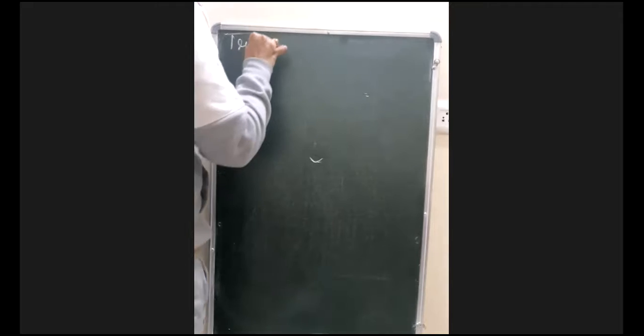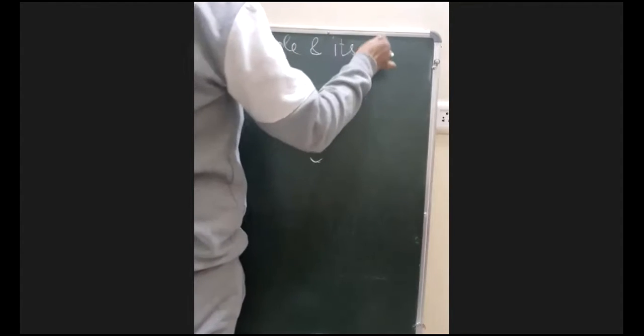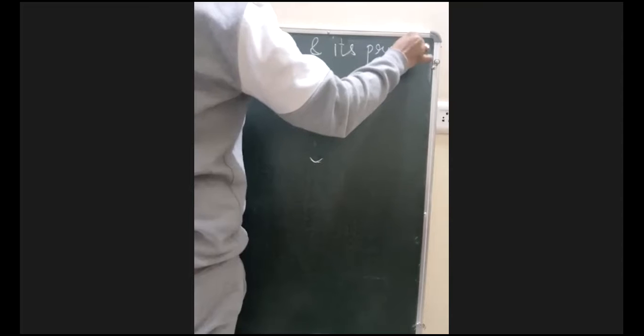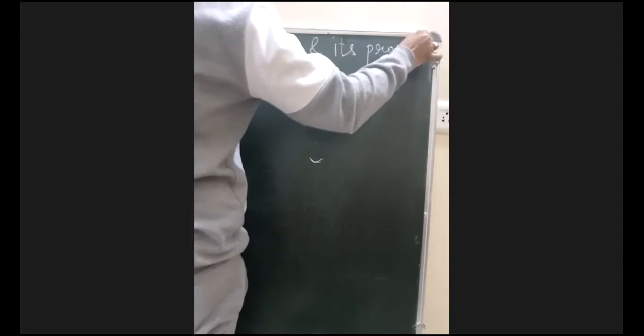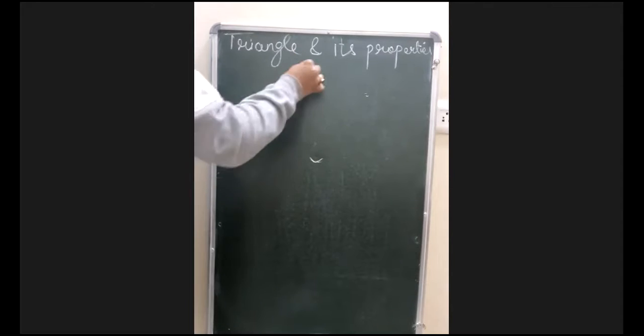So today we are discussing the topic triangle and its property. A quick review of the whole chapter. This is triangle and its properties. सबसे पहले अगर आपको याद होगा इस चैप्टर में बिगिनिंग ही हुई है एल्टीट्यूड एंड मीडियन से. So let me tell you in short what is altitude and what is median.